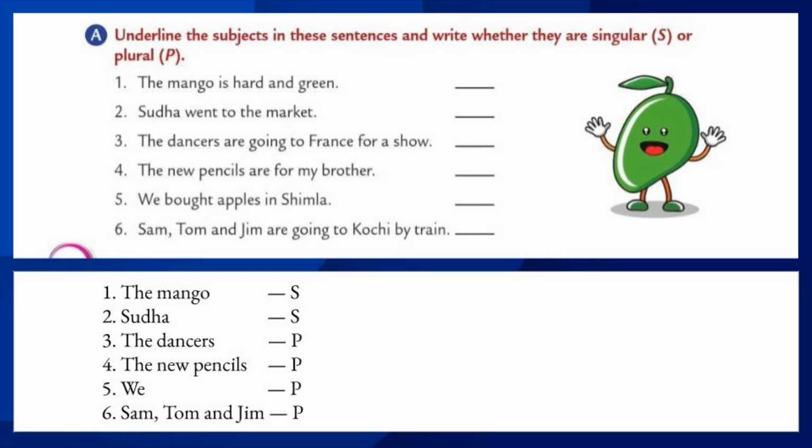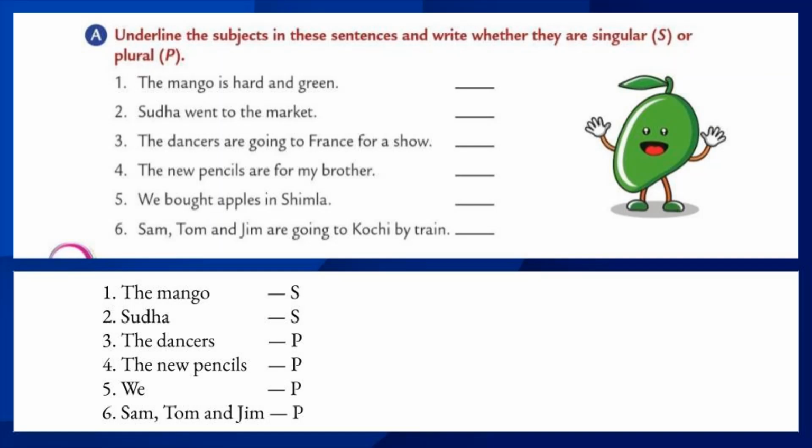If the subject is singular, just write the letter S. Otherwise, if it is plural, write the letter P. Okay, students? You understood? Yes, if the subject is singular, write the letter S in the given dash. Otherwise, if the given subject is plural, write the letter P in the given dash. Okay, let us see the first one.